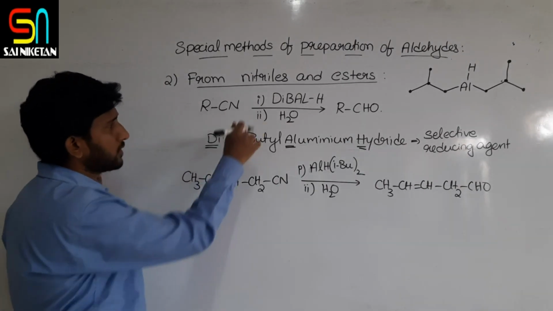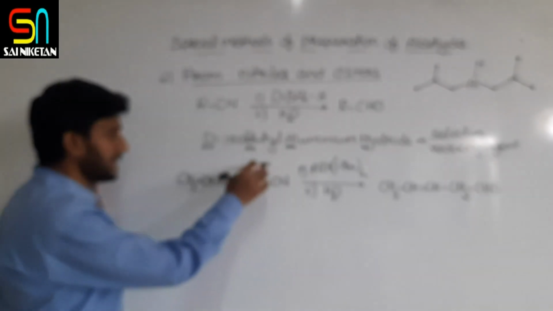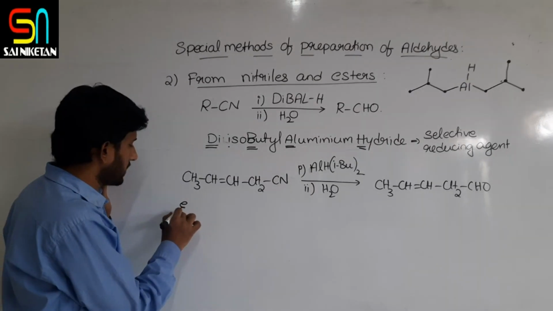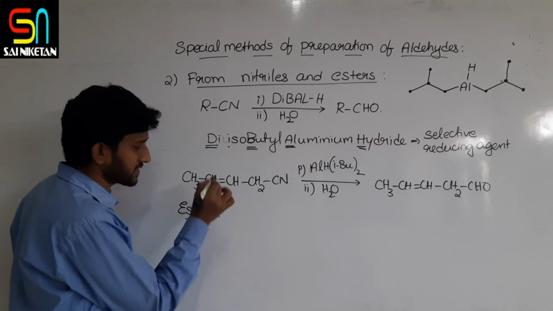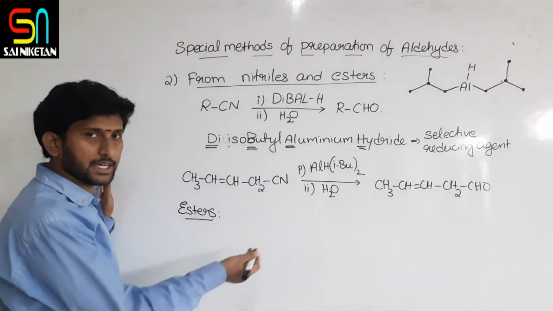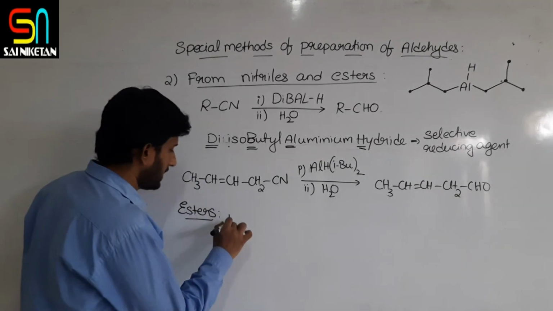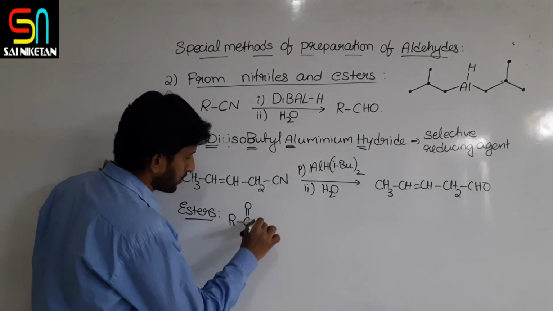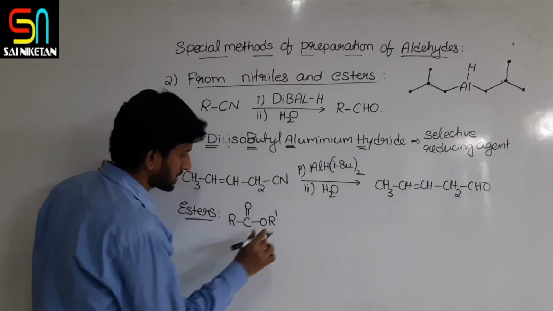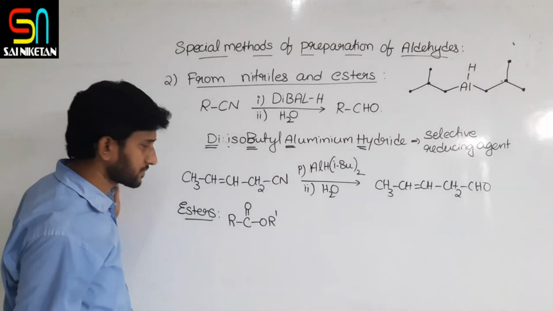Similarly, not only cyanides, even DIBAL-H can do reduction of esters. It can reduce esters into aldehydes. I will write here RCOOR'. Let us assume this is one ester.